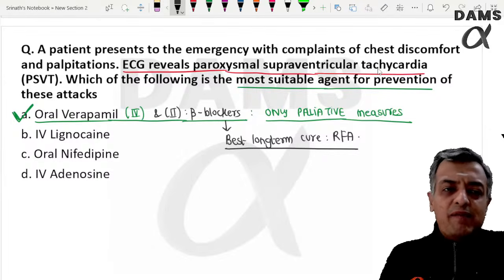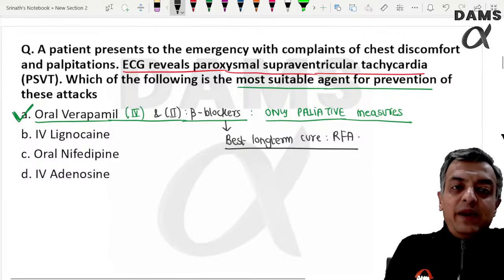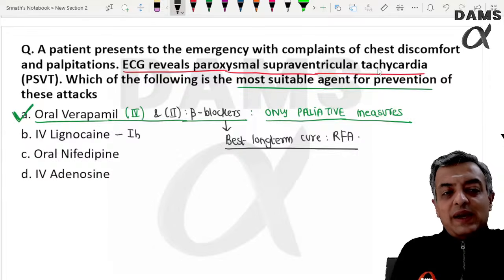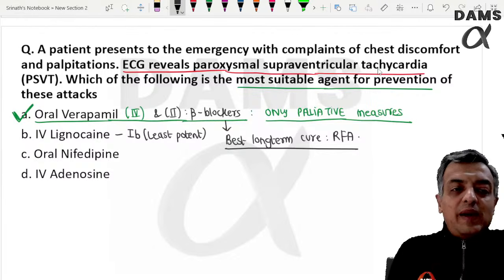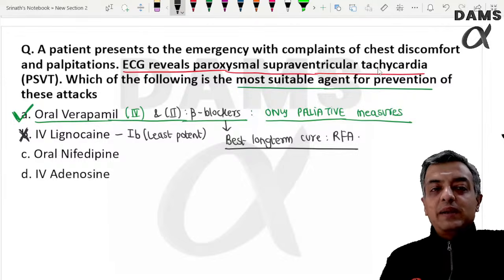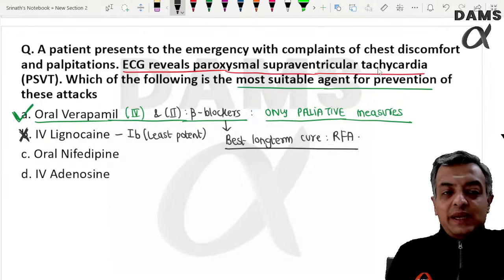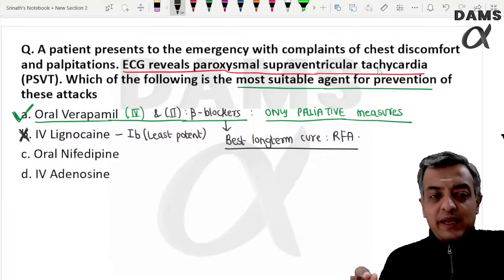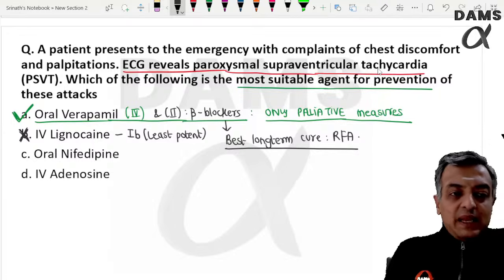But since we are asking from the given options, lidocaine belongs to which class of antiarrhythmic drugs? Class 1B, which are least potent. I have told you again and again that class 1B is no longer used in PSVT, whether it is lignocaine or mexiletine.